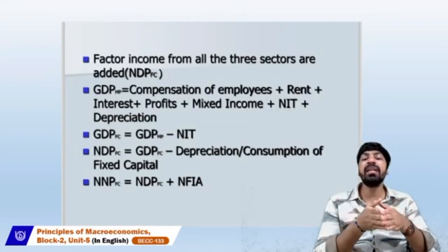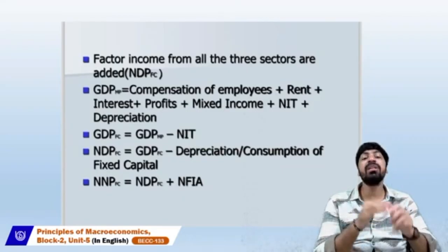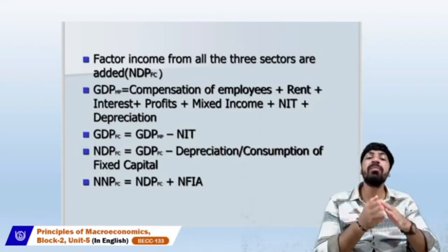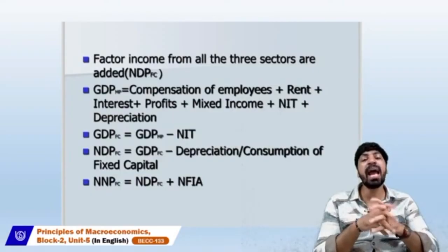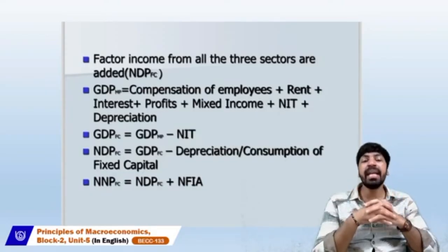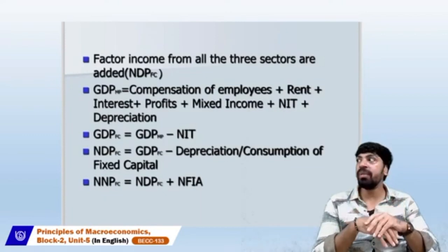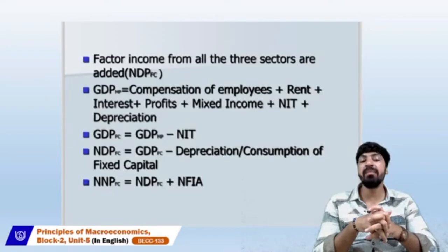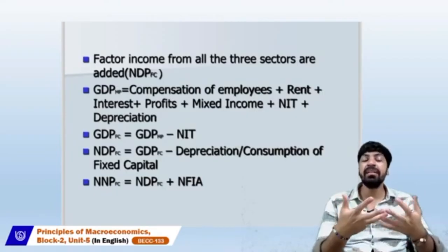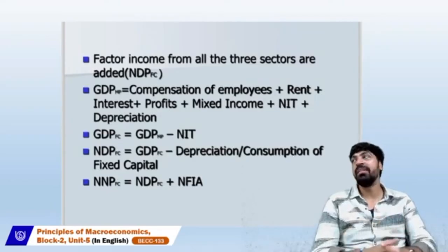Once you get it, you need to deduct depreciation only, because it is going from gross to net. Depreciation will be deducted to calculate the net domestic product at factor cost. Once you calculate that, you need to add net factor income from abroad to get the net national product at factor cost.